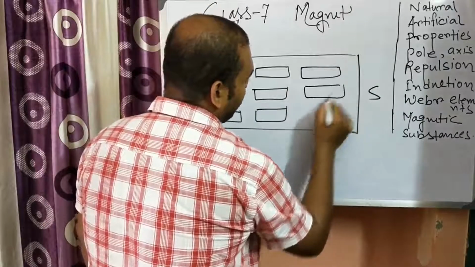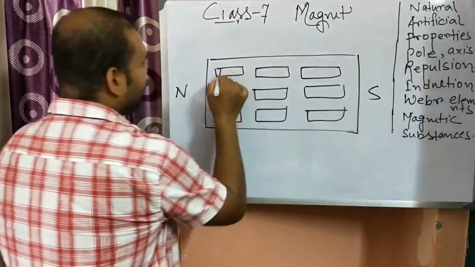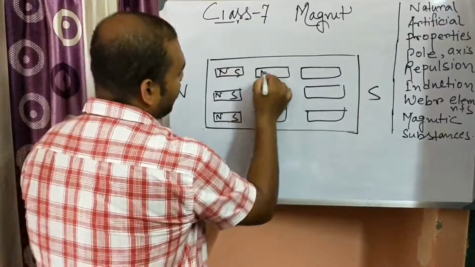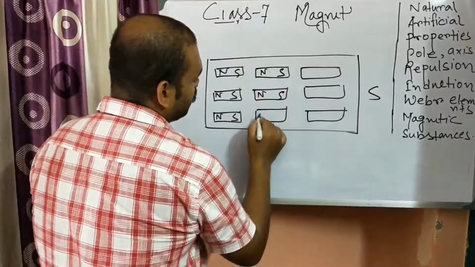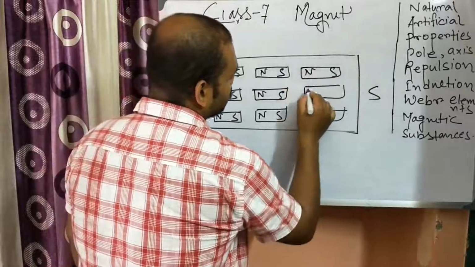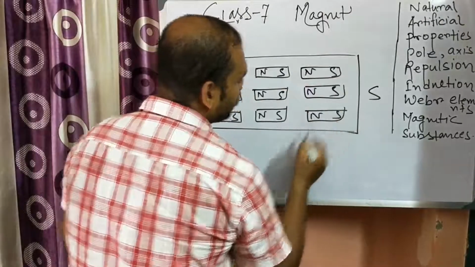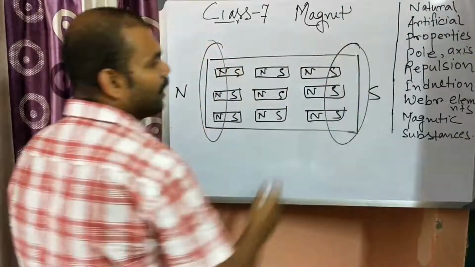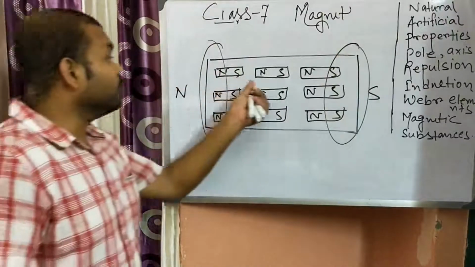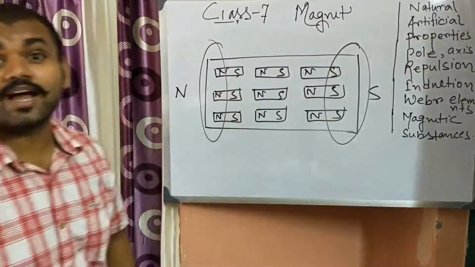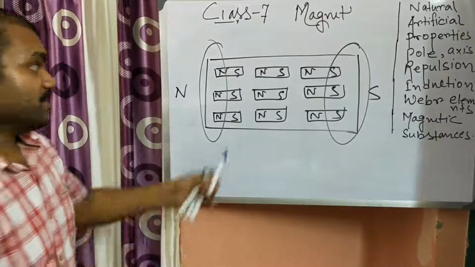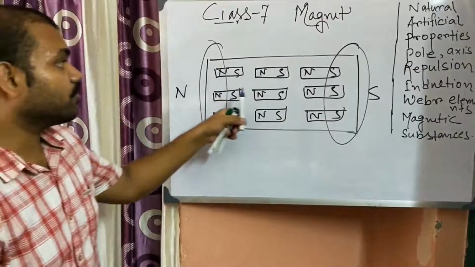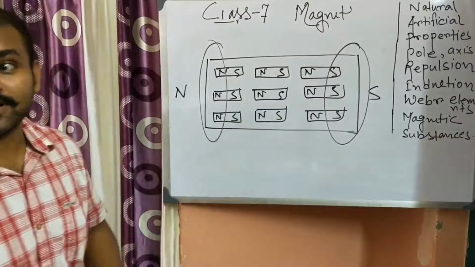in the magnet. Okay, so they are oriented in a particular array: north south, north south, north south, north south. So that's why this side is north and this side is south. These small molecular elements are known as Weber elements. So this is in case of a magnet, where the north pole and the south pole of the molecular magnets are arranged in a particular direction.